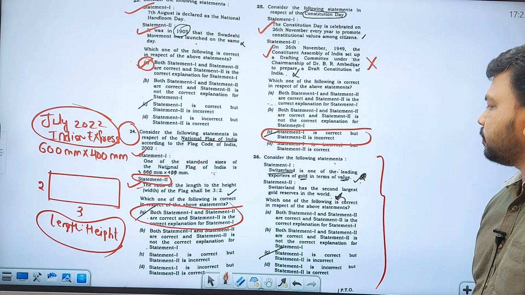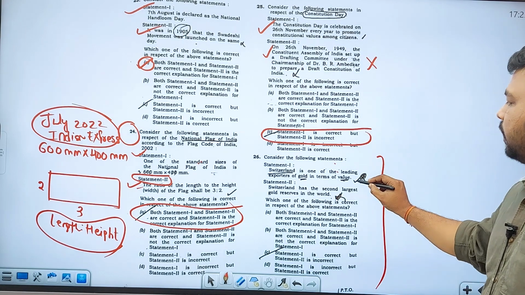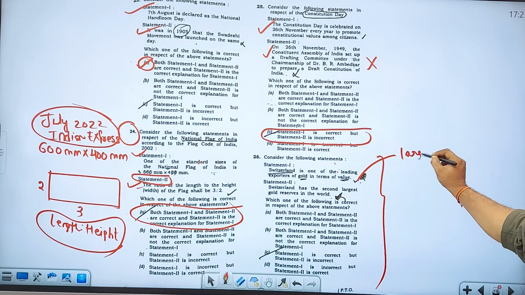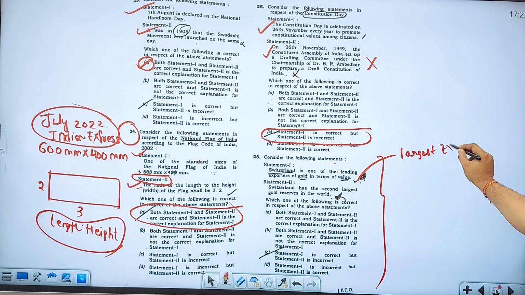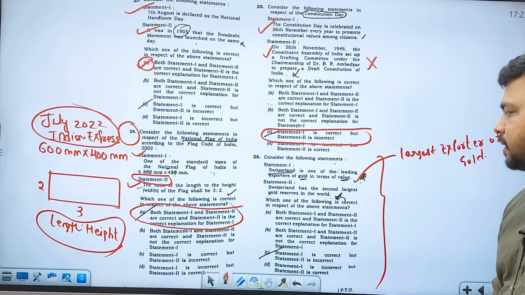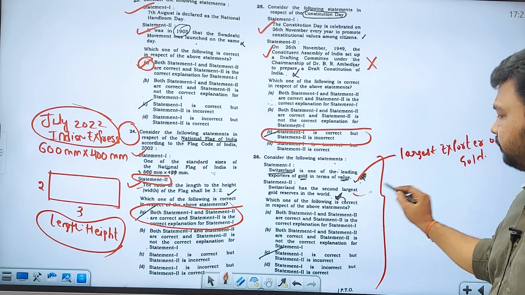Coming to these questions, obviously these are difficult questions. Statement 1: Switzerland, one of the leading exporters of gold in terms of value. Yes, the world's largest exporter of gold, Switzerland, no doubt about that. Switzerland has the second largest gold reserves in the world.